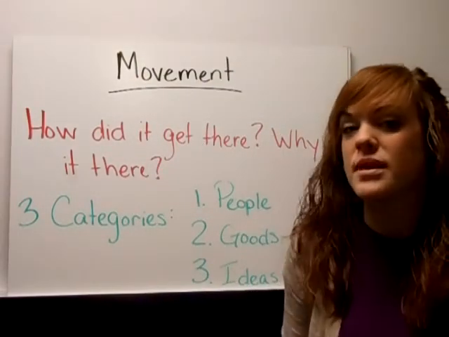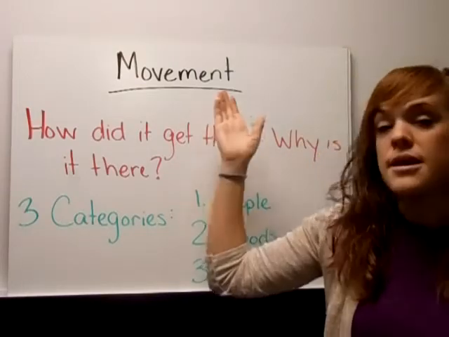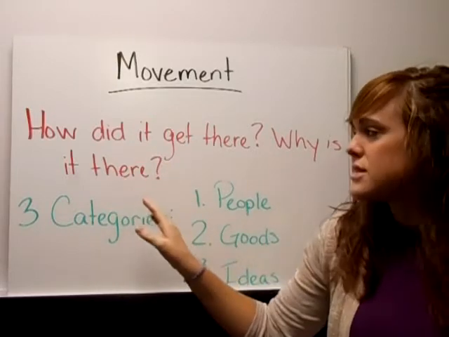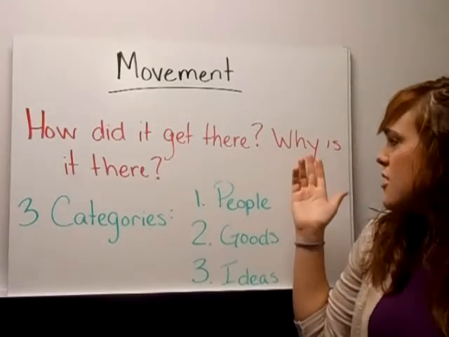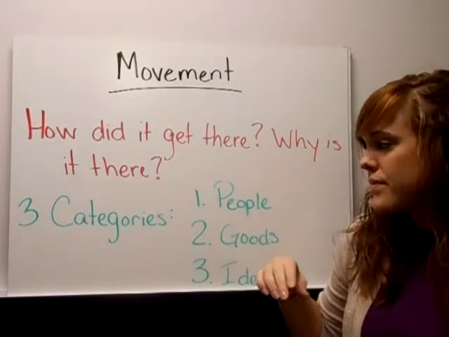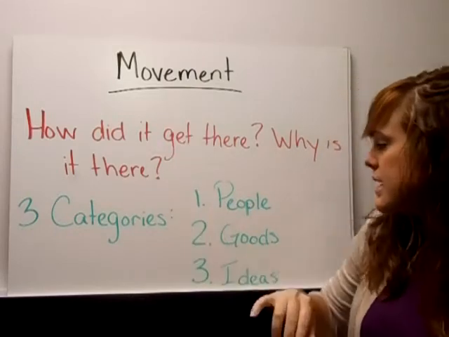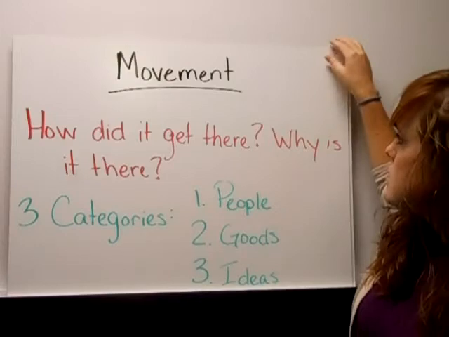Okay, so this is our fourth theme of geography, and that is movement. This theme answers the question, how did it get there? It also answers, why is it there? We have three different categories of movement, and they are people, goods, and ideas.